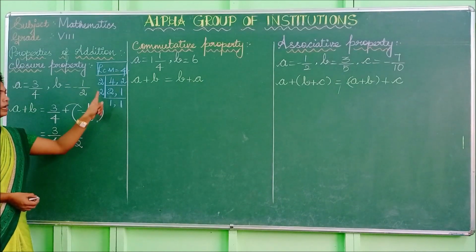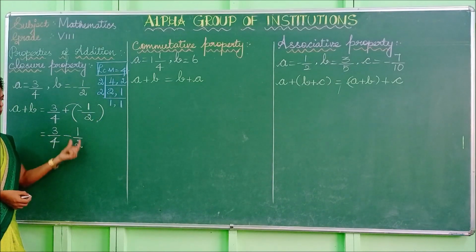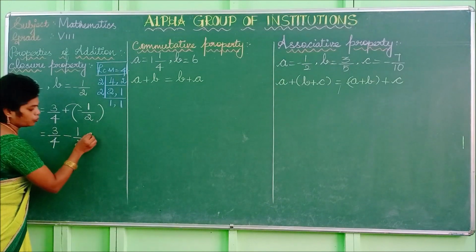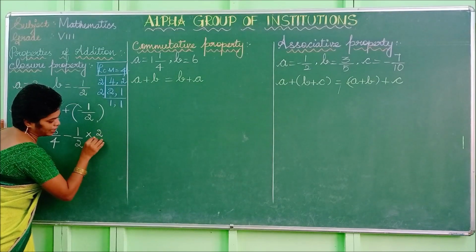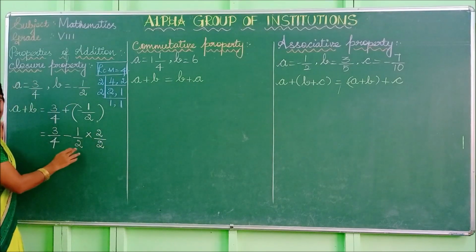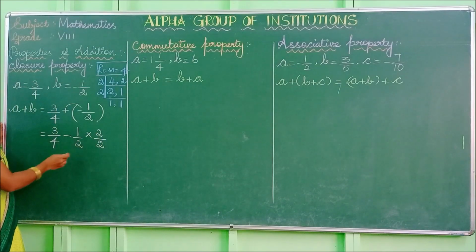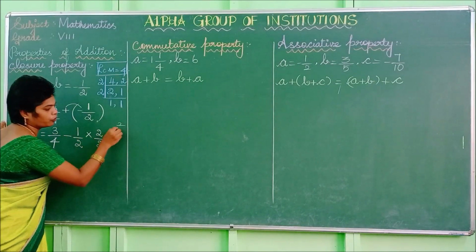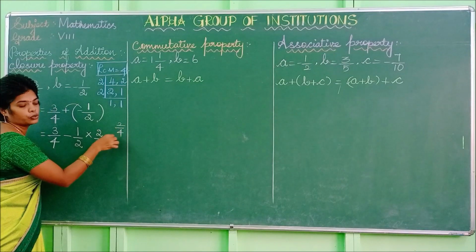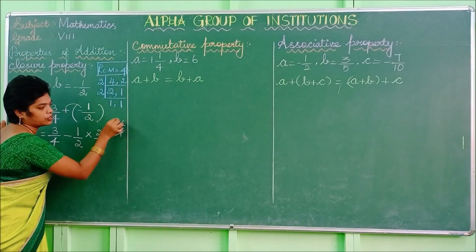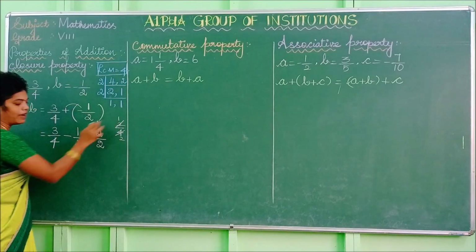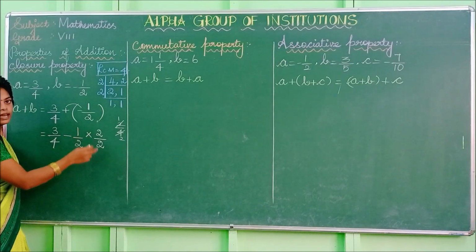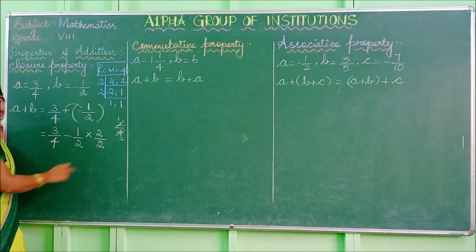So 2 2s are 4. So we have to multiply this whole fractional value by 2. That means 2 into 2, both numerator as well as denominator. Then only the value doesn't change. So check it once. 1 2 is 2, 2 2s are 4. So if you cancel this 2, it is 1 by 2. The value remains as it is. So for that reason we are multiplying as well as dividing by 2.